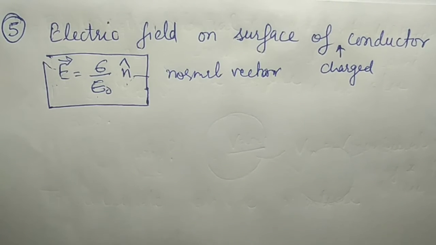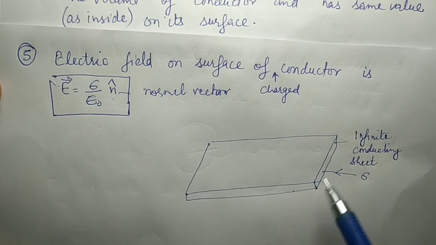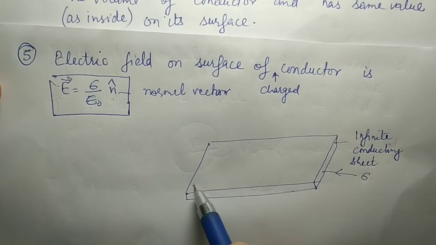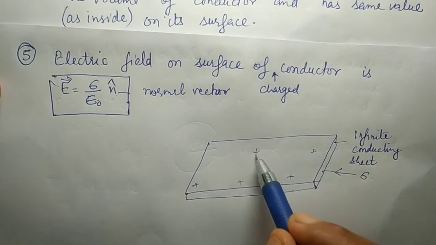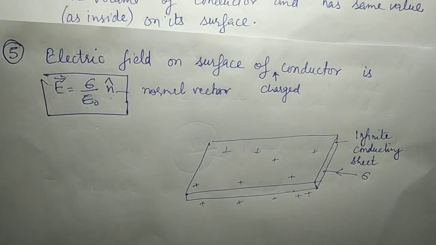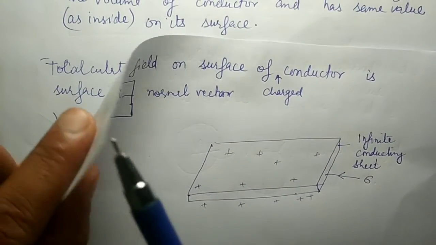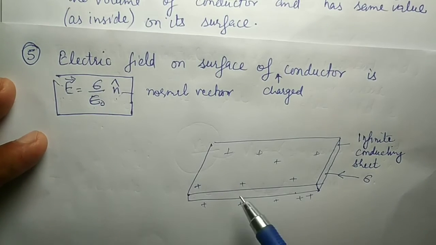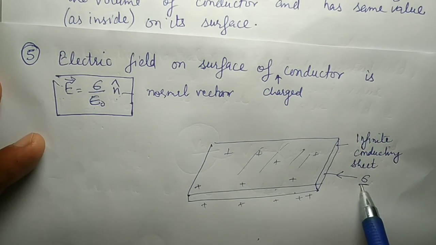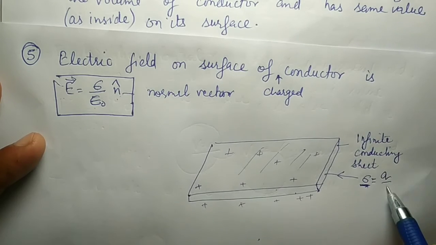Now to calculate the electric field, consider a conducting sheet having negligible thickness and it is an infinite conducting sheet. Let Q charge be given to it, and this charge will distribute uniformly over the outside wall of this conductor. So this sheet will have two faces, just like this page. This page has two outside walls, one is this one and the other is this one. Similarly, this conducting sheet also has two faces, one upward and the other downward, contributing a surface charge density sigma. We know the surface charge density is the charge per unit surface area.